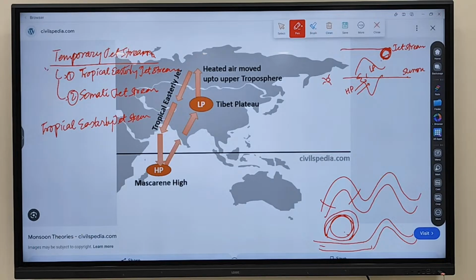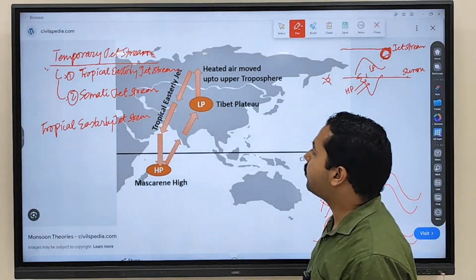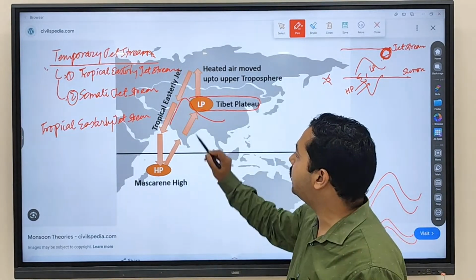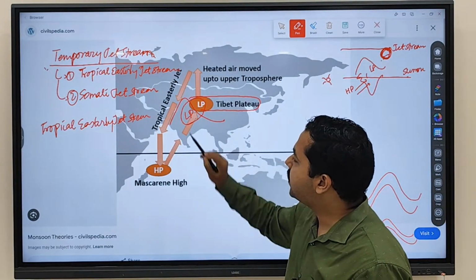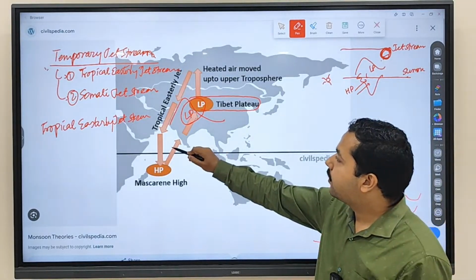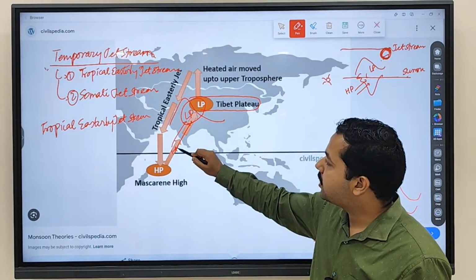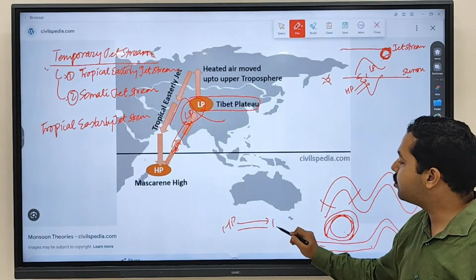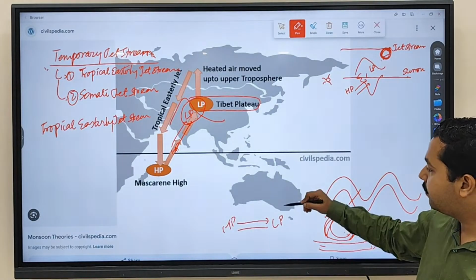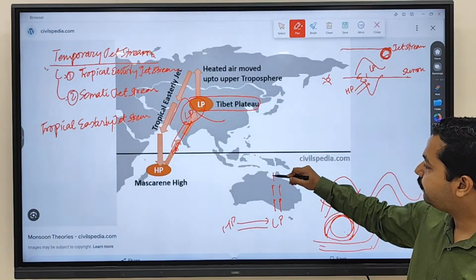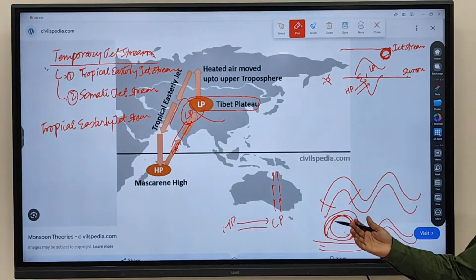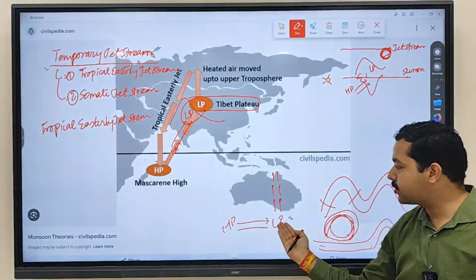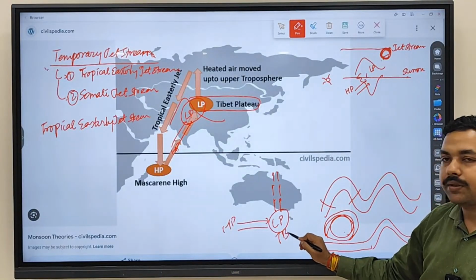As we discussed, during the monsoon time, this entire region, the Tibetan Plateau region, is going to be heated, and as a result, low pressure is formed. From here the wind will start to come like this, from high pressure to low pressure. This movement is happening at the surface. This is high pressure and this is low pressure. But low pressure means air will rise up. So air starts to rise up from the Tibetan Plateau.